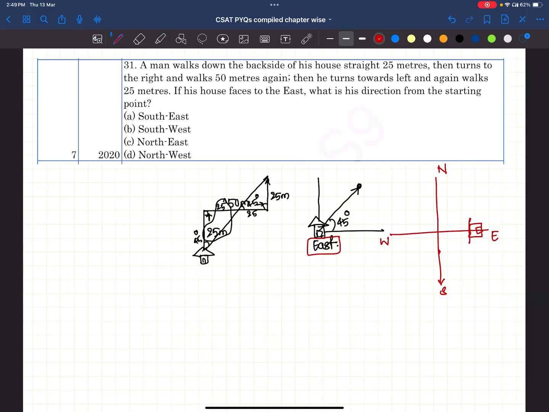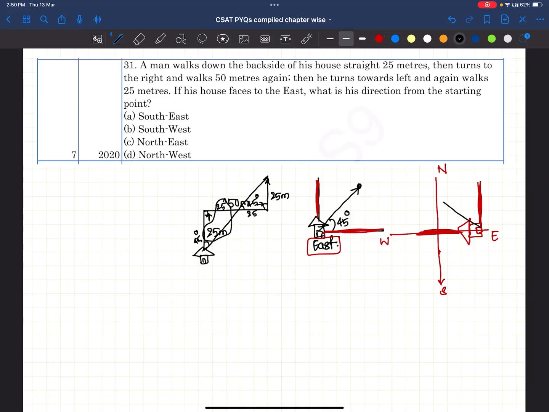This should be the house facing towards east. That means the door is towards the east. This line is this line. What will this line be? This line will be on this side. That means this is the north direction.